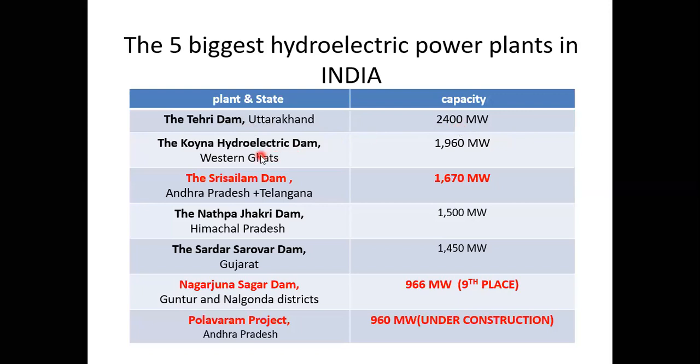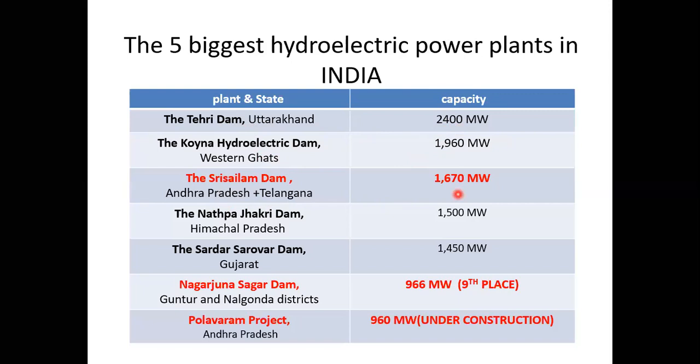And similarly, the second one is Koyna Hydroelectric Dam. It is located in the Western Ghats and the capacity for the corresponding power plant is around 1,960 megawatts. And the third one is Srisailam Dam. Everybody knows about this Srisailam Dam. It is located in the states of Andhra Pradesh and Telangana. The total contribution for the Srisailam Dam is 1670 megawatts.